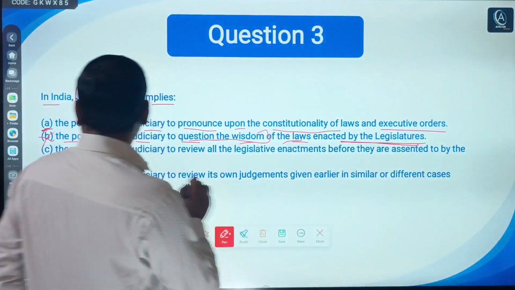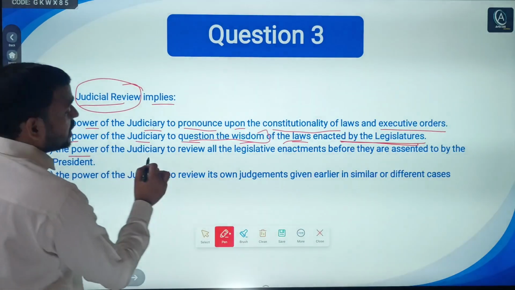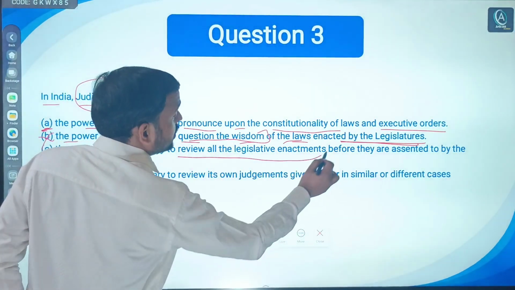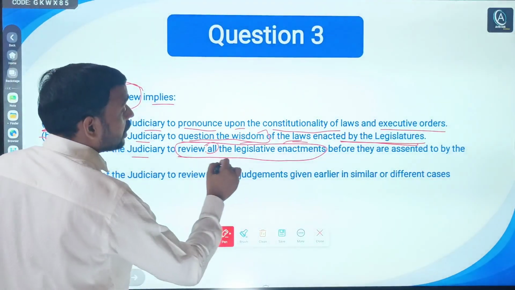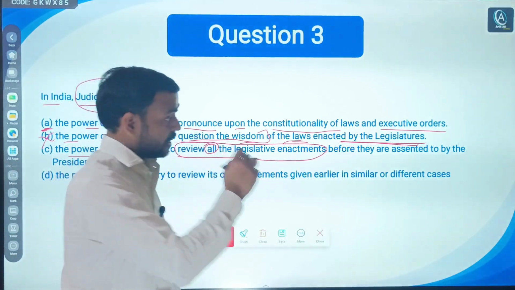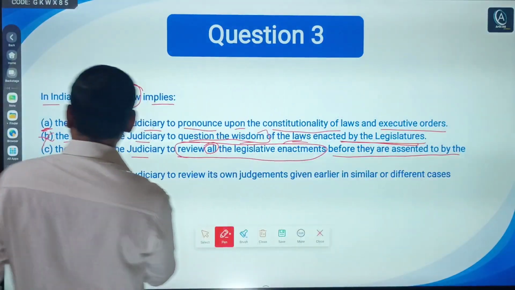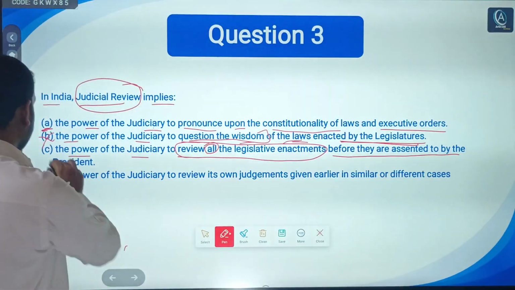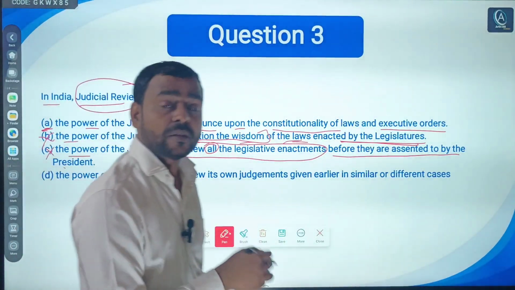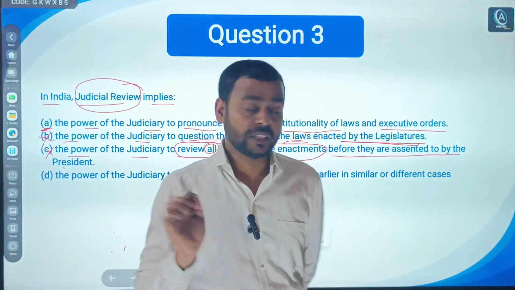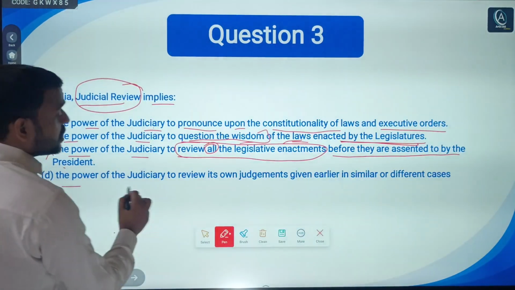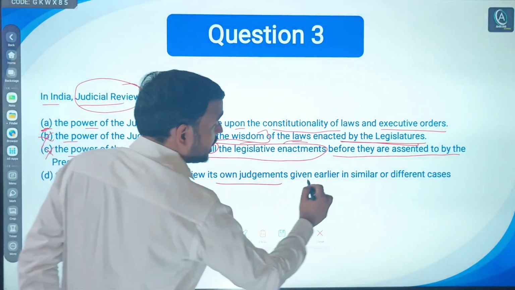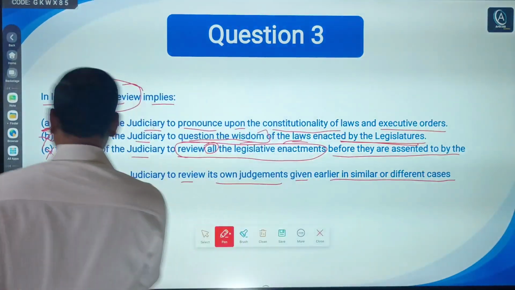Third, the power of the judiciary to review all the legislative enactments. Focus, all the legislative enactments, before they are assented to by the president. No, again this is not the meaning of judicial review. Last, the power of the judiciary to review its own judgments given earlier in similar or different cases. No.